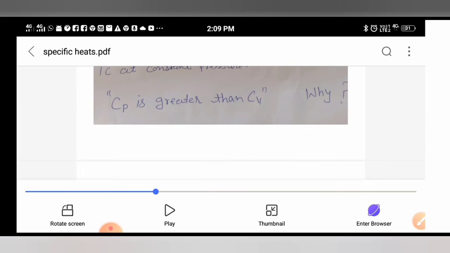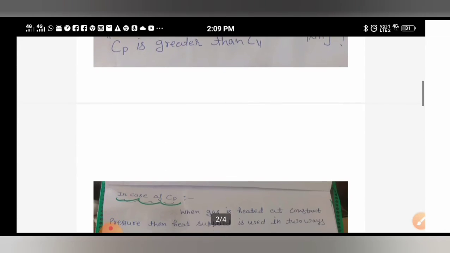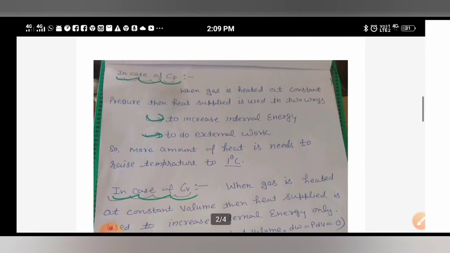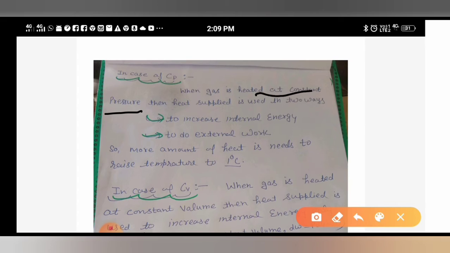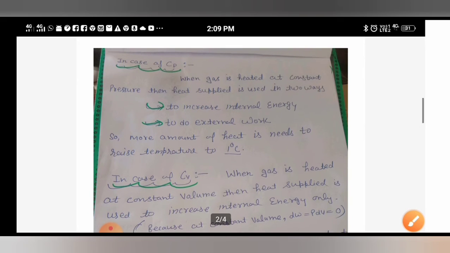Now what is the question? The question is why Cp is greater than Cv. So students, in case of Cp, as you have observed, the constant term is pressure, means pressure remains constant. So when pressure is constant, then the heat is utilized to increase internal energy and to do external work.